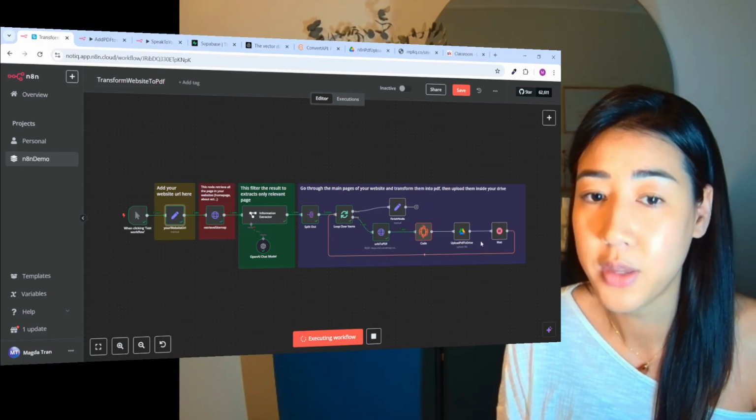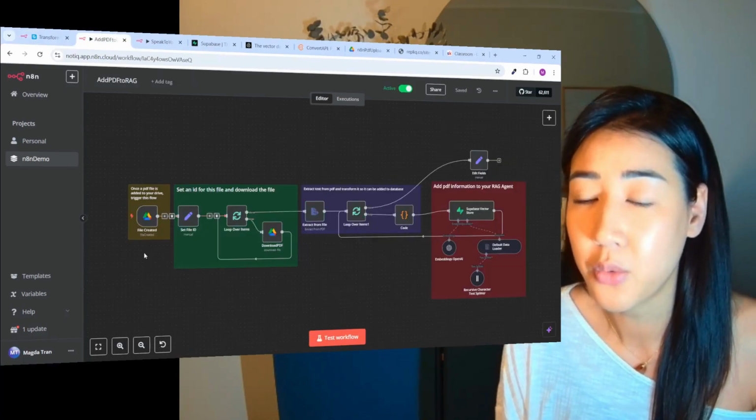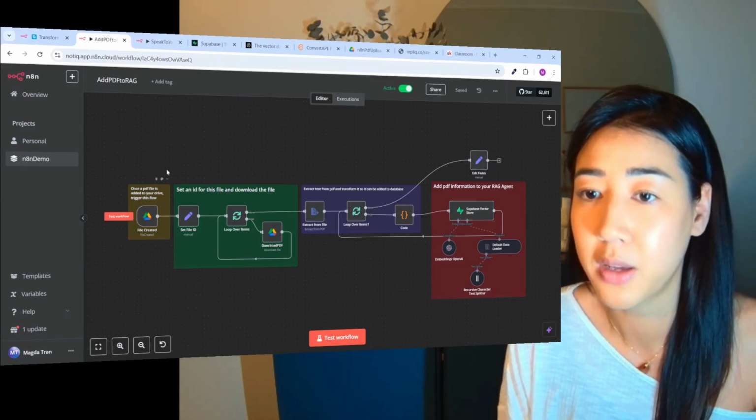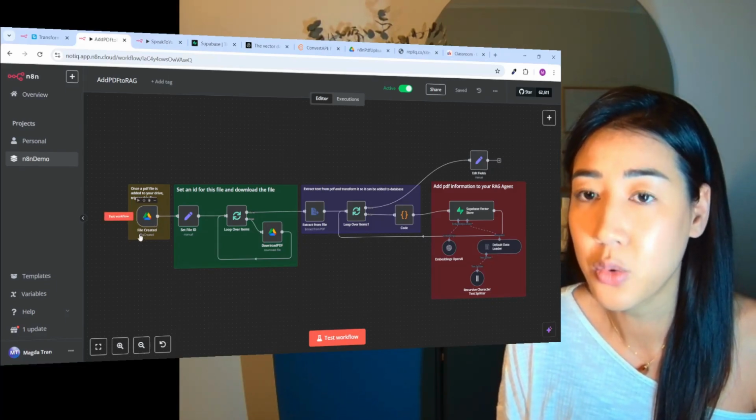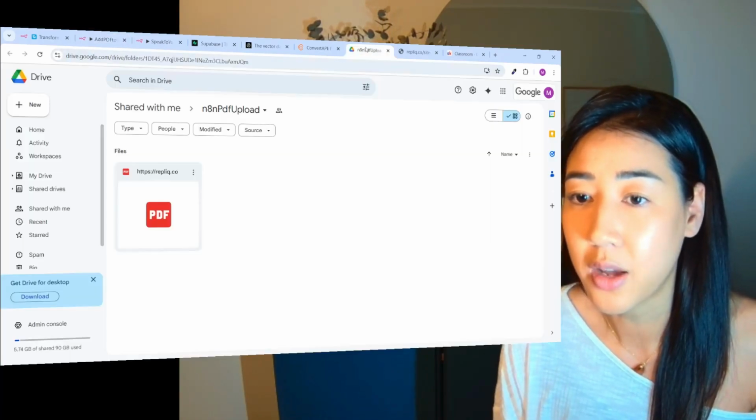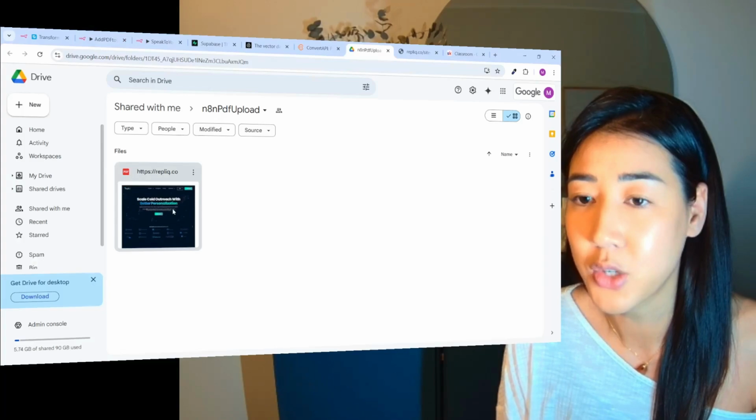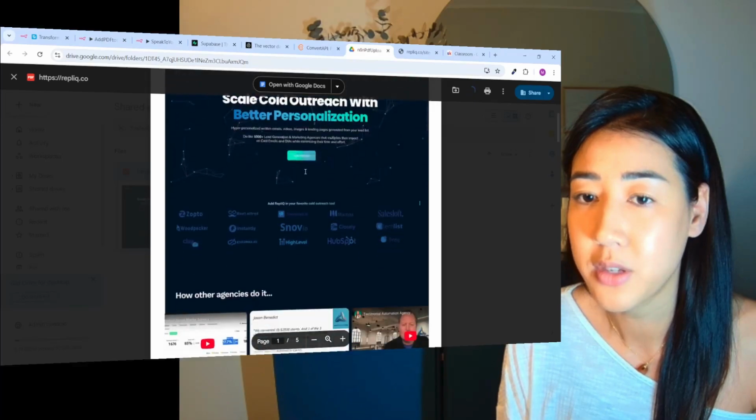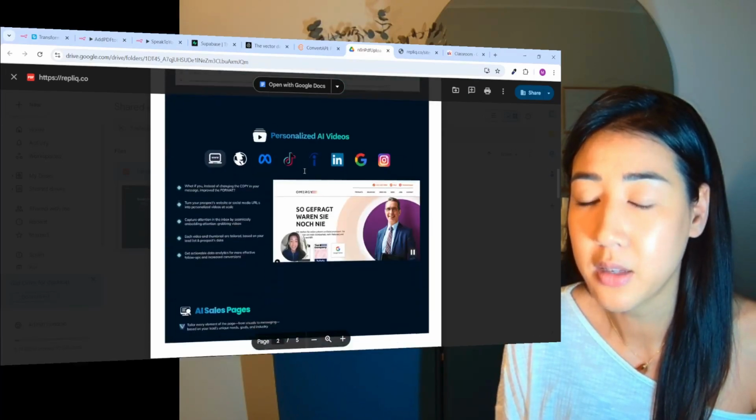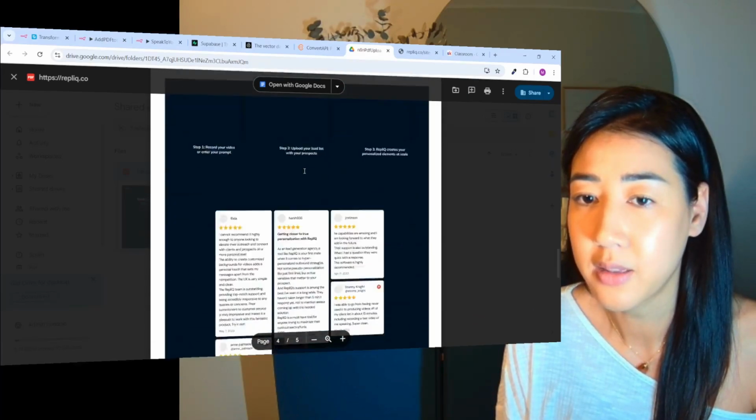And when we have the PDF files, we can then run this second flow. But if you have this active, it's going to be triggered automatically as soon as you added a PDF inside of this drive right here. And now you can see it started to convert the website into PDFs. So this is our website, and it transformed it like this.